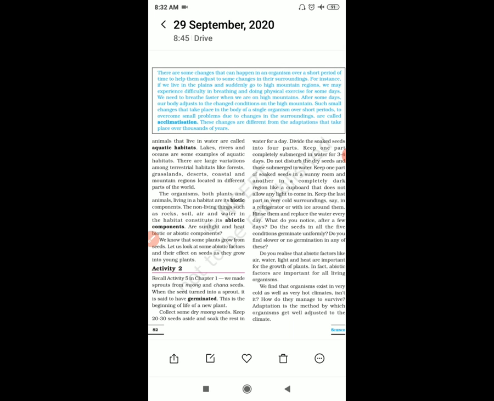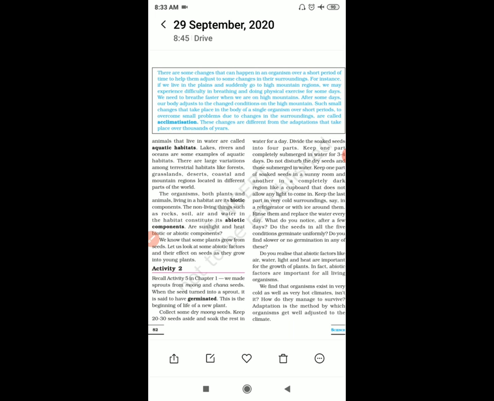Now, the habitats of plants and animals that live in water are called aquatic habitats. What are they called? Aquatic habitats. Which are living on the land, they are called terrestrial habitats. That lives in water are called aquatic habitats. What are the examples of aquatic habitats? That is lakes, rivers, oceans. These are all the examples of aquatic habitats.